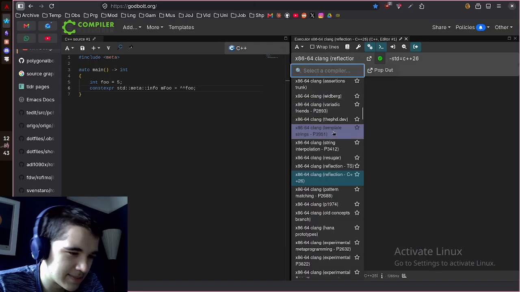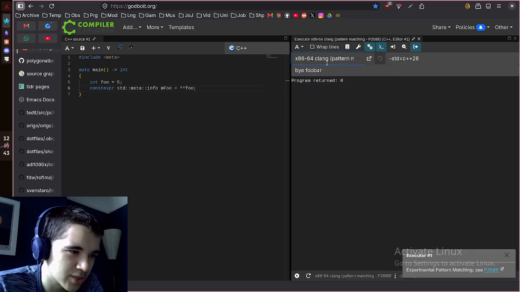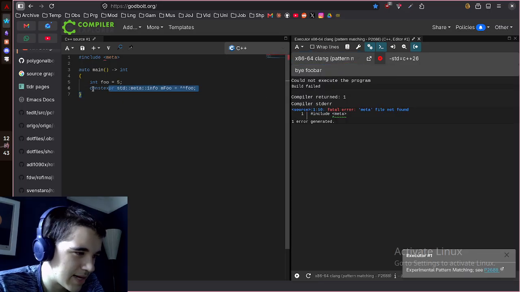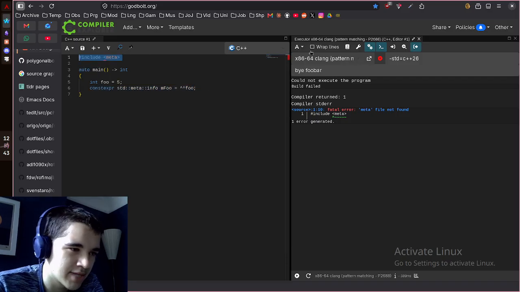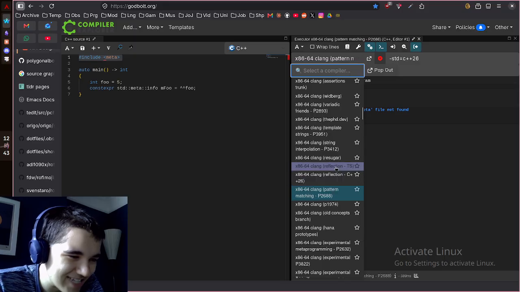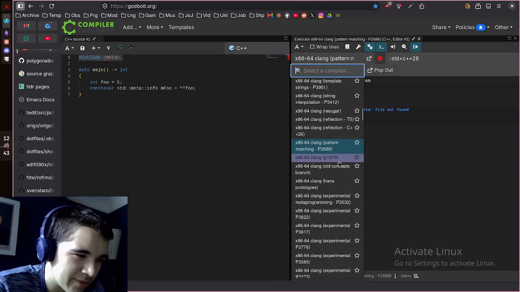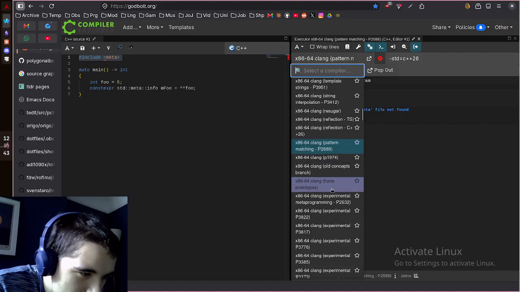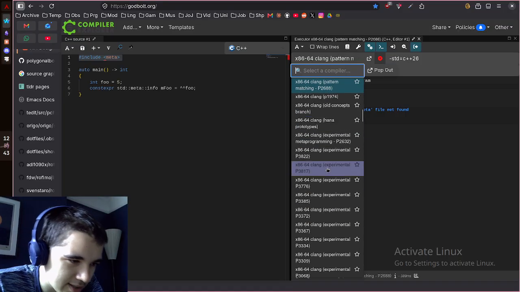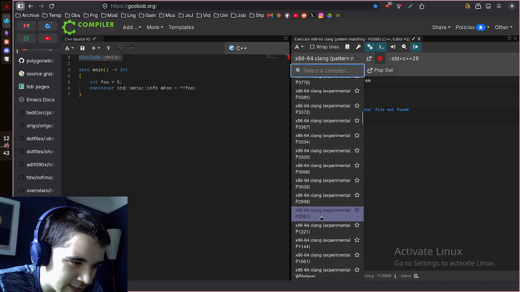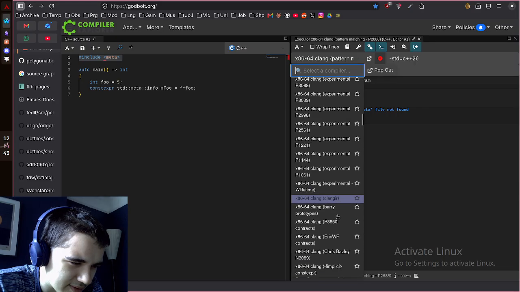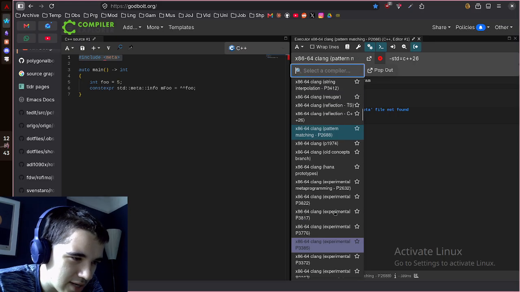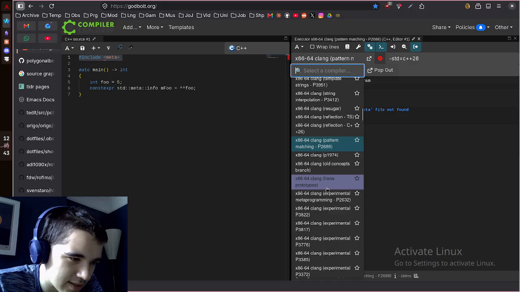Again, just to make C++ easier to do. I got pattern matching as well. I don't know how to use the pattern matching. It depends on how it's doing it, but that's a cool feature that I've looked into already. I made older videos where I look into it. Metaprogramming, a bunch of other papers that aren't given any names for some reason. Lifetime. Contracts. I don't know how contracts will work. And then some other things.